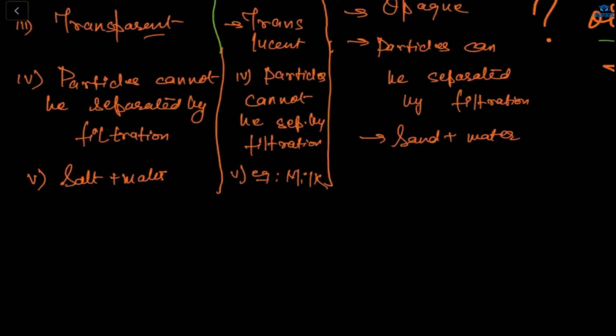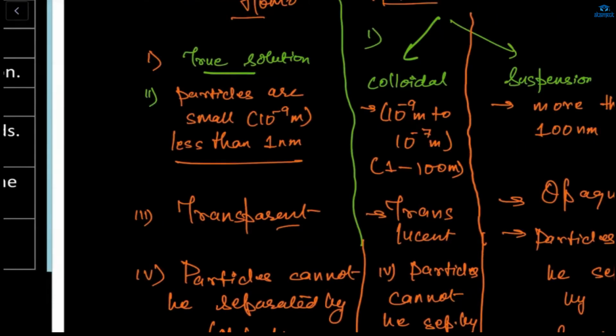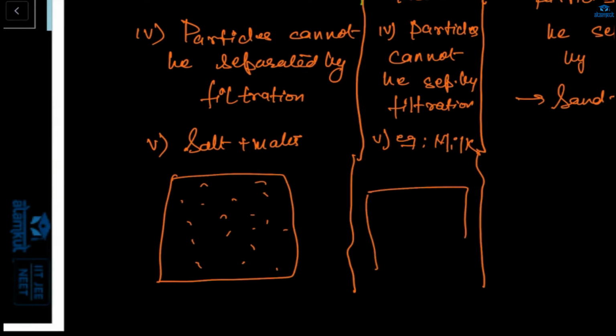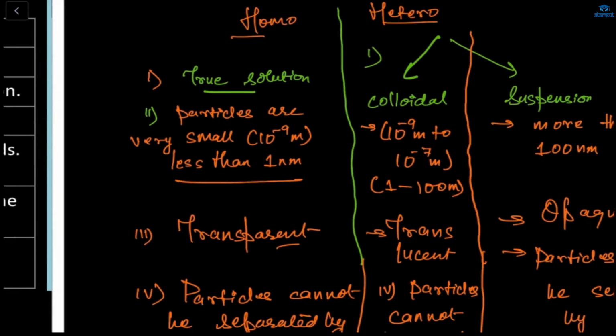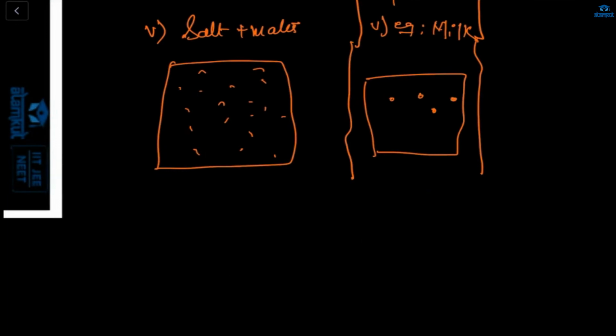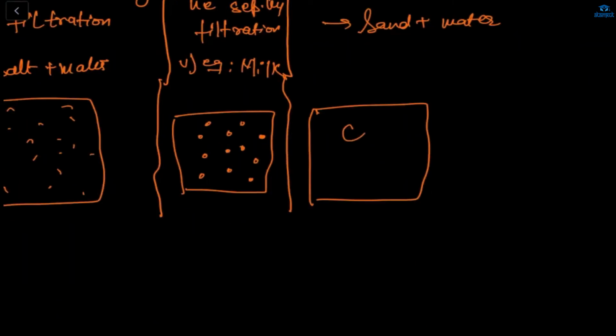Now here, see, in the true solution my particles are very small, 10 to the power minus 9 m, which means these particles are very, very small. And here, in the translucent one, the particles are small, not as very small as in the true solution. Here it is 10 to the power minus 9 m to 10 to the power minus 7 m, so somewhat this much. It's not very small. And here, this is the suspension part. Here the particles are very large, this much.